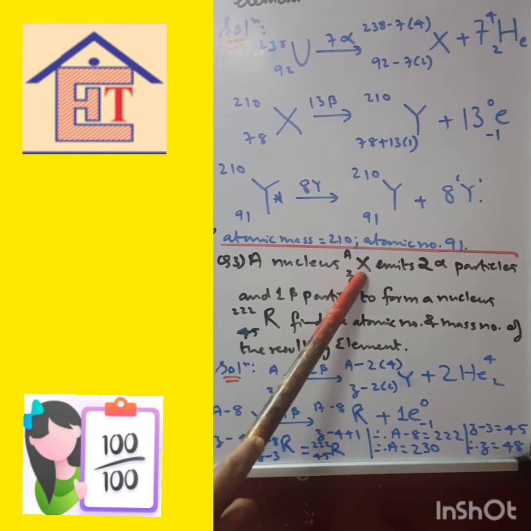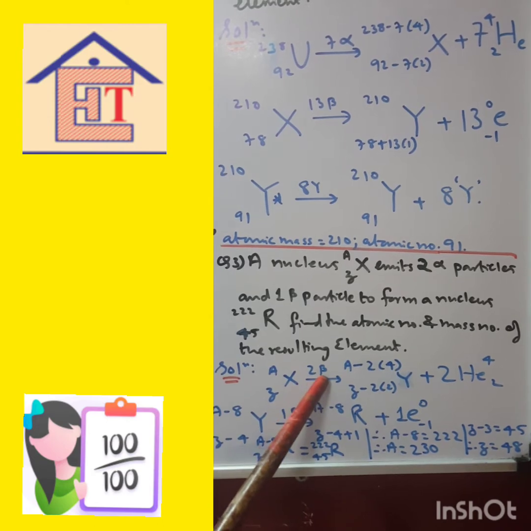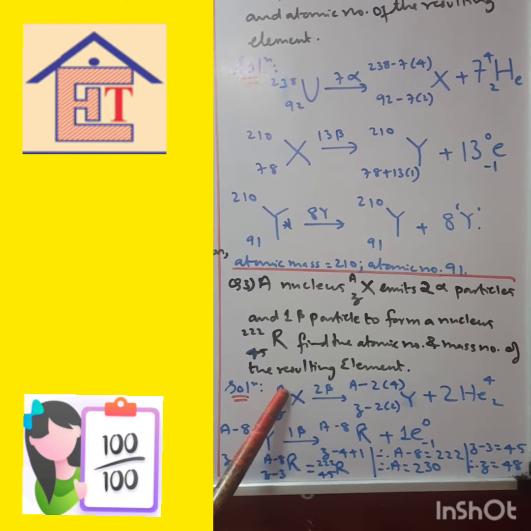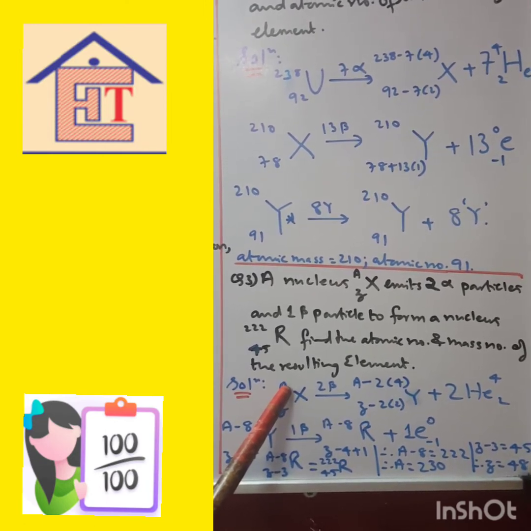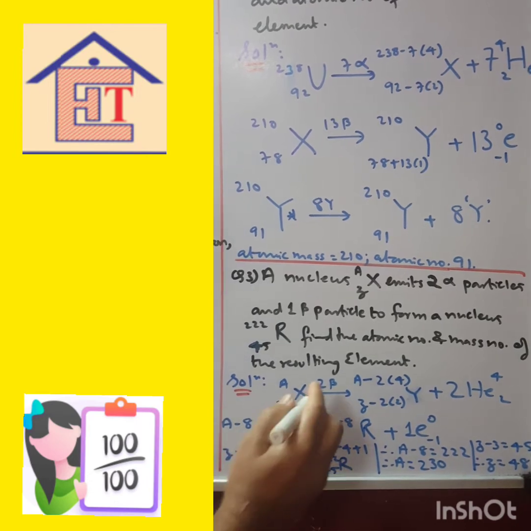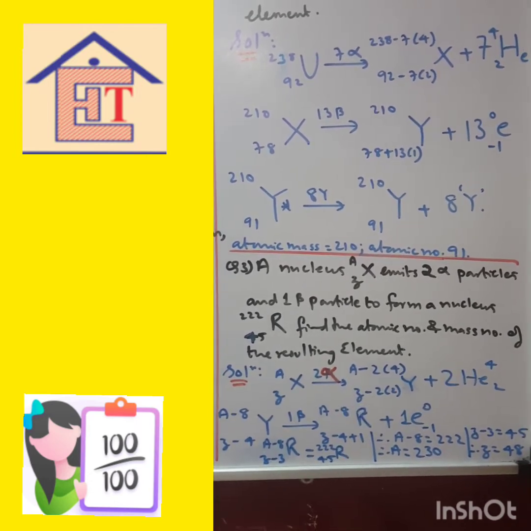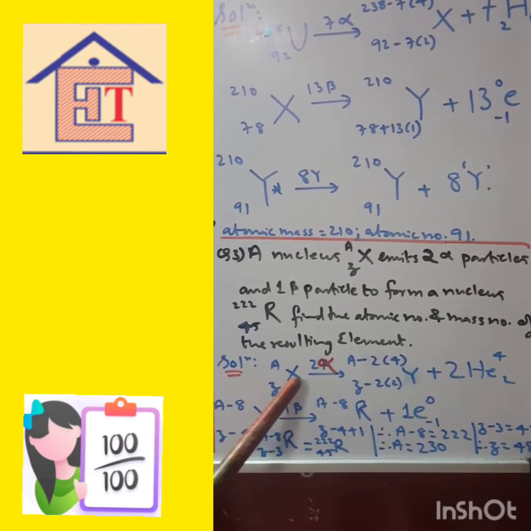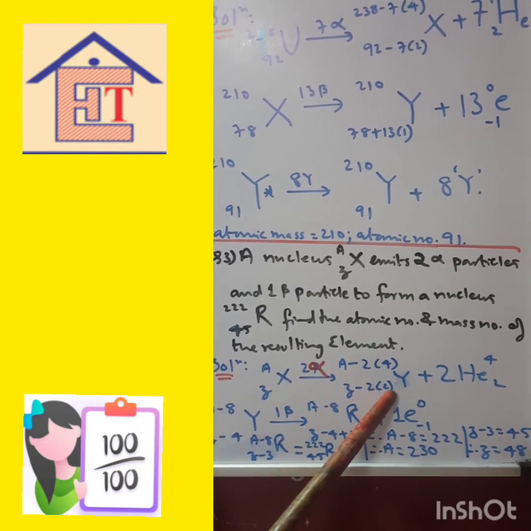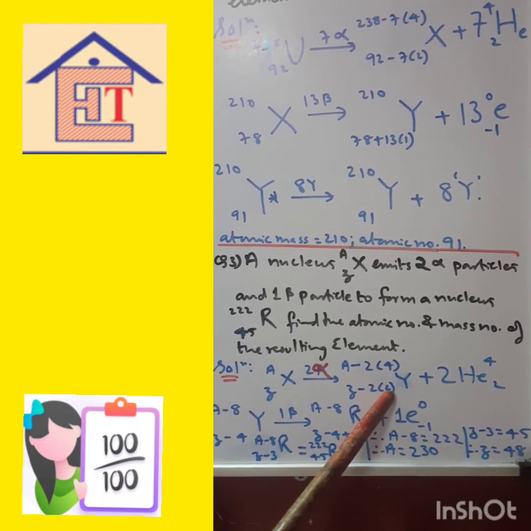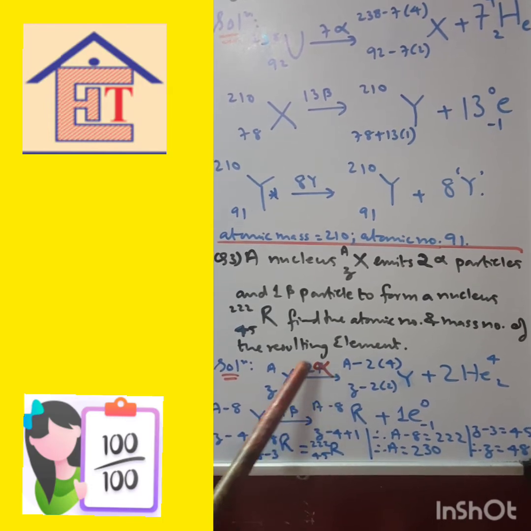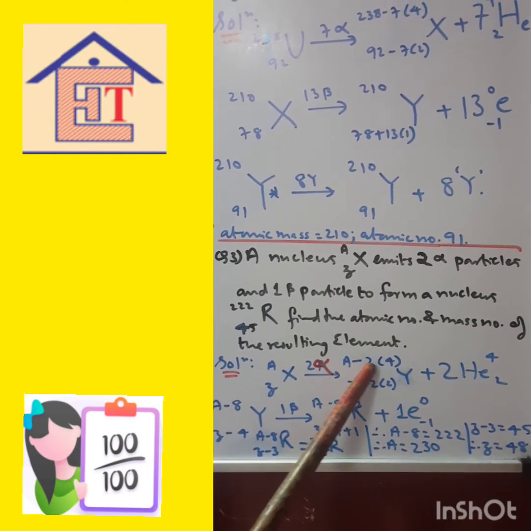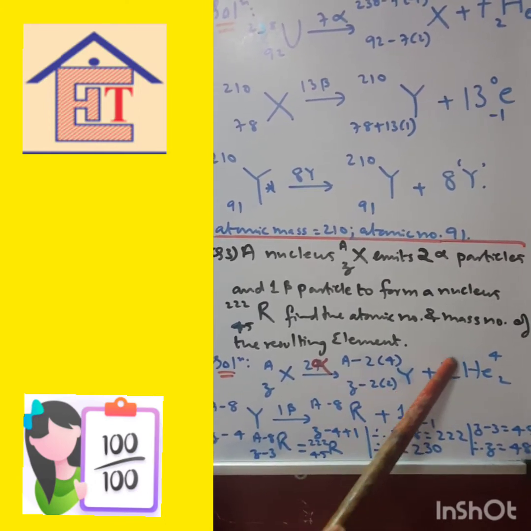So now this element gives 2 alpha particles. Sorry, this is alpha particle. So when it gives alpha particle, what happens? Mass number decreases by 4, atomic number decreases by 2. So here it is 2 alpha particles. So 2 times 4, 2 times 2. When it gives 2 alpha particles, mass number decreases by 2 times 4 and atomic number decreases by 2 times 2. So A minus 8 and Z minus 4, plus 2 He 4 2.